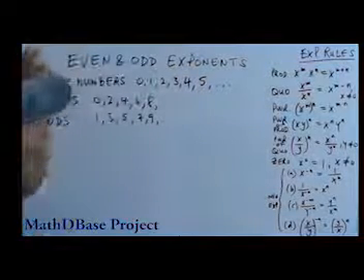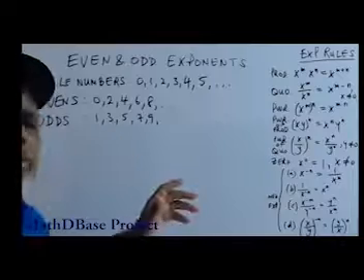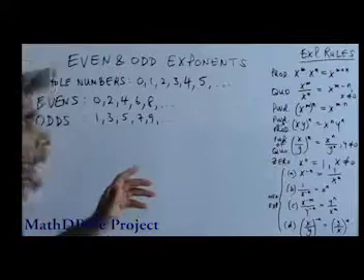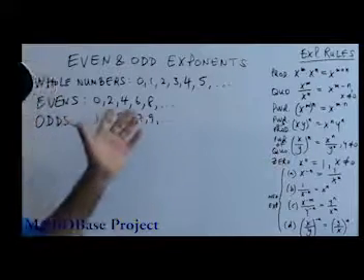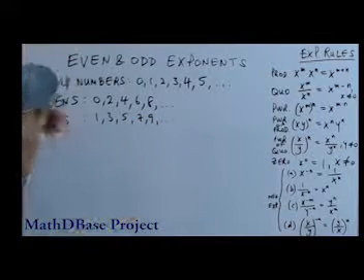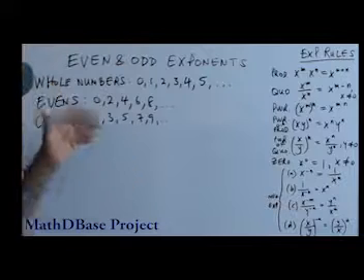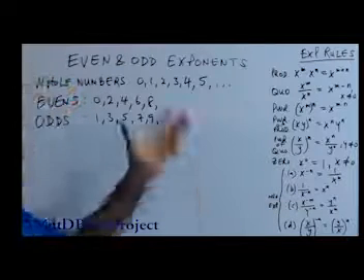Whole numbers are the kinds of numbers that you would use to answer questions like, how many days are there in a week? How many days are there in a month? In February, for example, there are 28 or 29. How many cars do you have at home? How many computers do you have at home? How many horses do you have at home?